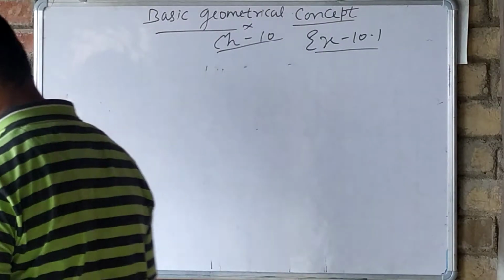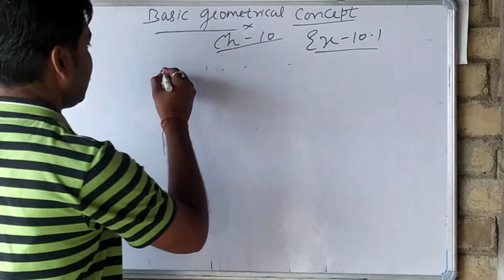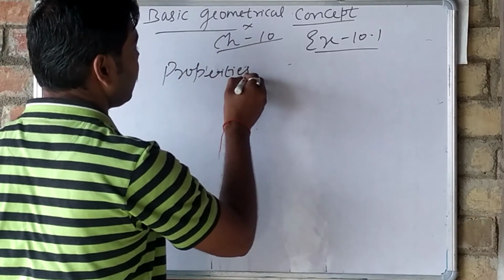Now we will study some more terms related to this exercise 10.1. And what are these points? These are collinear points, concurrent lines, like this. These are the properties of lines.